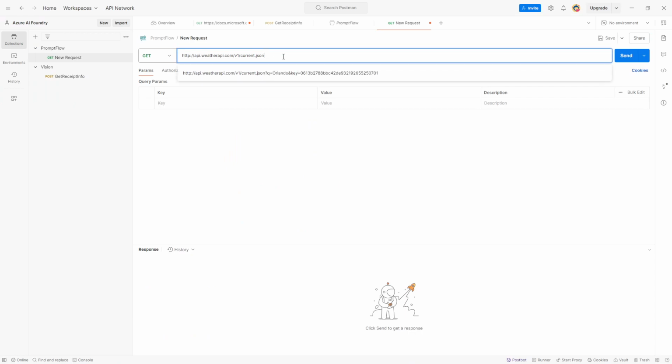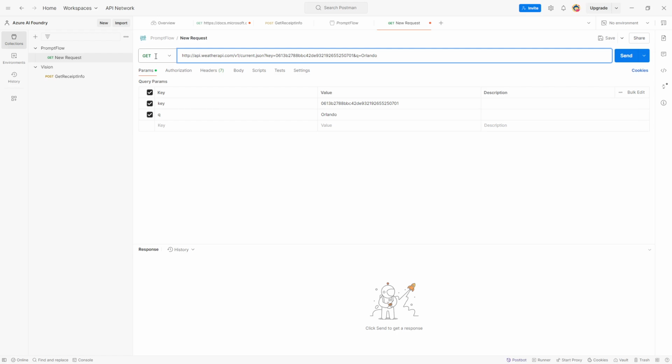a parameter key. So I can come in here, we'll say question mark, we'll say key equal, and I'm going to be pasting that. And notice it automatically adds the key under params as well, which is good. You can do it both ways. You can click on params and enter the key and its value, and it will also add it to the URL. Plus there is another one, we'll say and this one will be Q. Q is the city, right? So we would like to say Orlando, alrighty, like that. And you can actually put Orlando first before you put the key. It's up to you how you want to do that, alrighty.